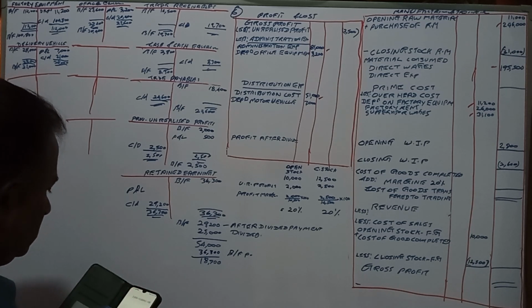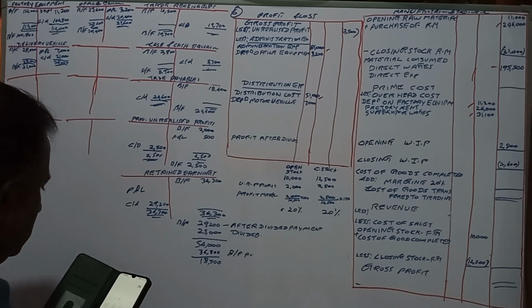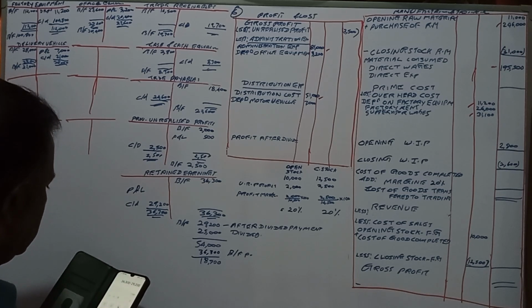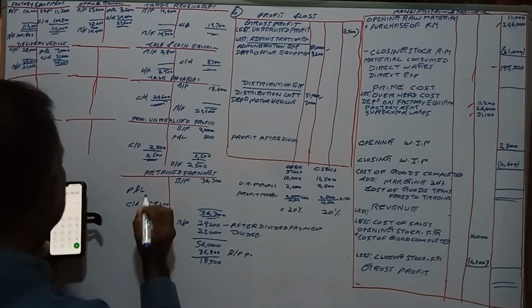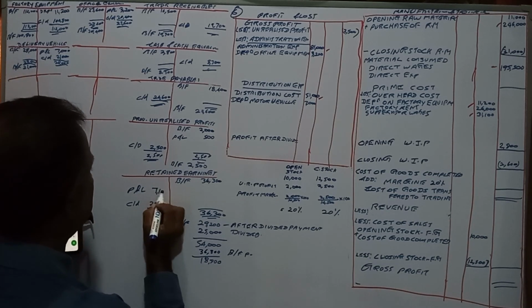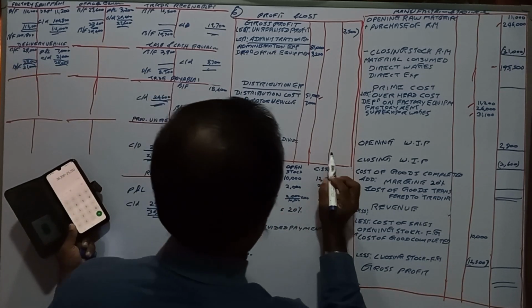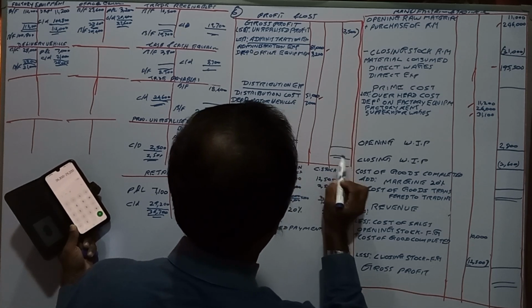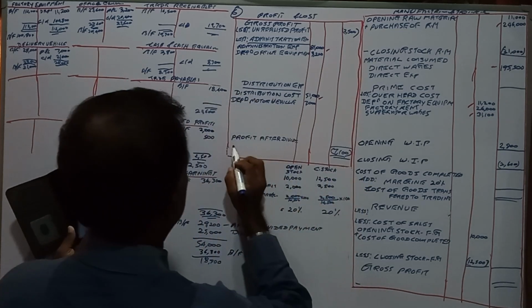That is 36,300 minus 29,200. Then that comes to 7,100. 7,100 was the loss.